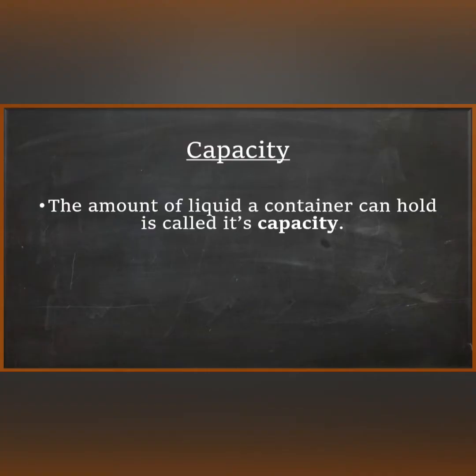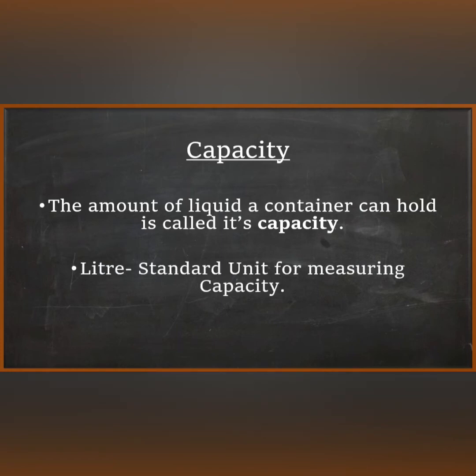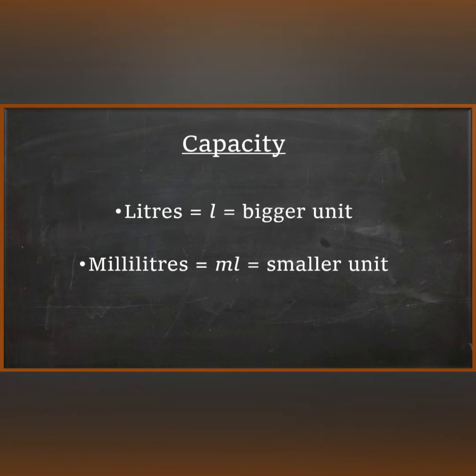So kids, the amount of liquid a container can hold is called its capacity. Liter is the standard unit for measuring capacity. We can measure the capacity of a container in liters or milliliters.